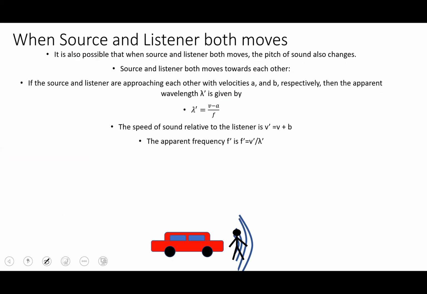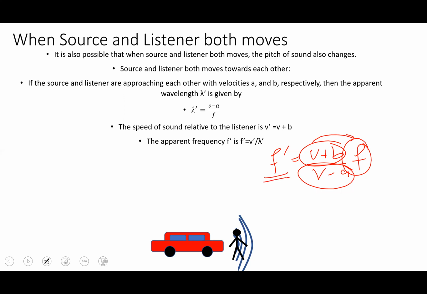Now in this case, the apparent frequency f dash will be f dash equal to v dash divided by lambda dash. So if we solve it, what is v dash? It is v plus b. And what is lambda dash? It is v minus a, and f goes up over here. Now as we can see, the numerator is very much bigger as compared to the denominator. So from here we can see that this frequency was very small, so a very large quantity has to be multiplied to it, so that it becomes equal to the changed frequency. That means he will hear a very large sound.